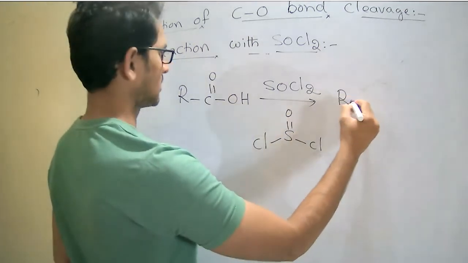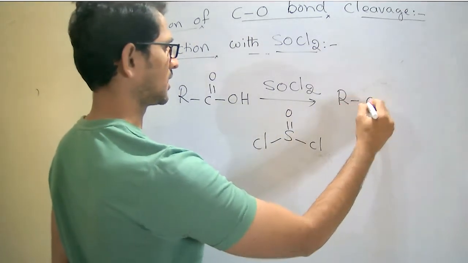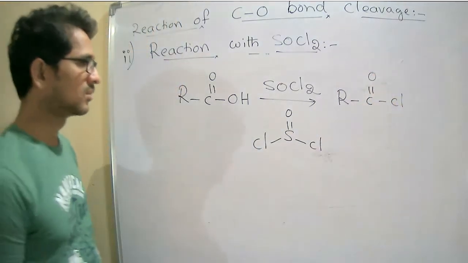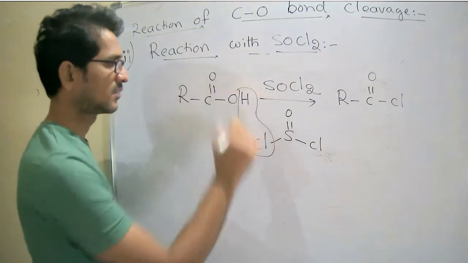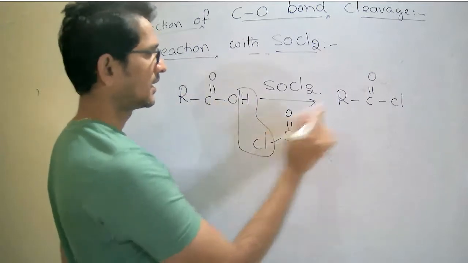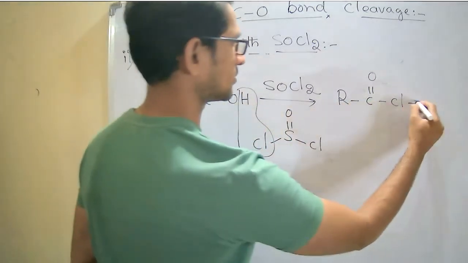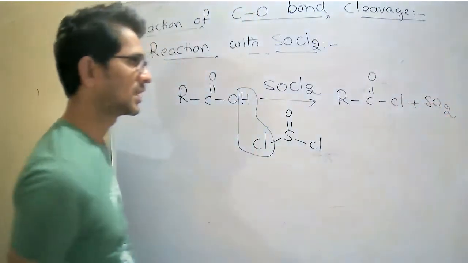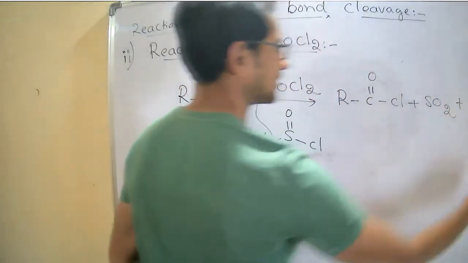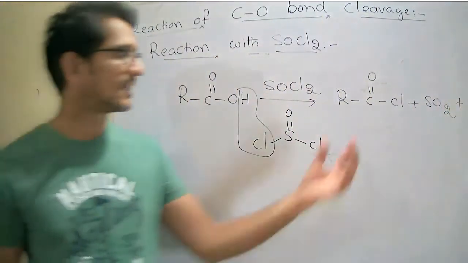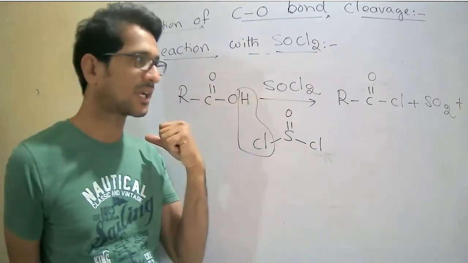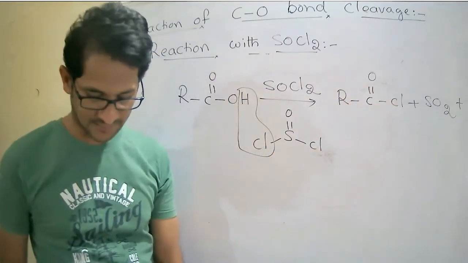It gives R-C=O-Cl with elimination of HCl. R-C=O-Cl means acyl chloride, plus SO2 plus HCl. So this is the product. Whenever an acid reacts with sulfonyl chloride, acyl chloride is the product.